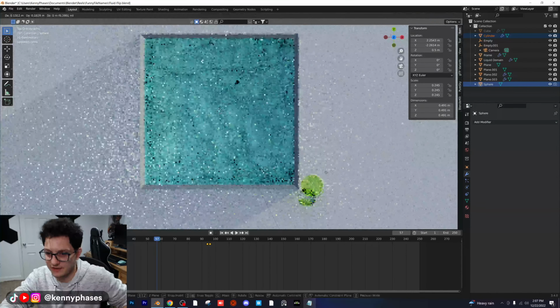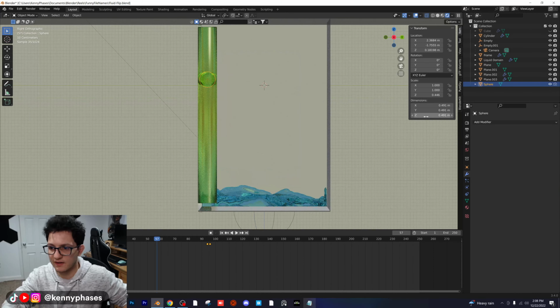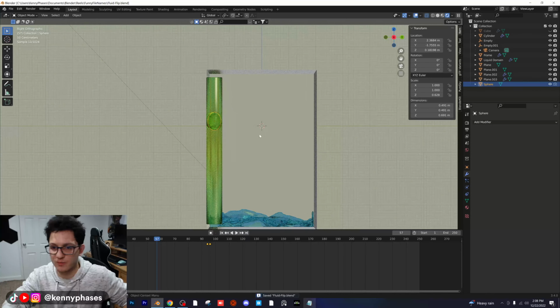This is pretty cool. And then should we make it full height? I mean, I feel like maybe we should. Let's make it centered on the Z axis real quick, and let's just scale it up. I scaled up our sphere too. Darn it. Cool. All right, we're good. I think that looks pretty good. I almost want to make it a little bit taller, as I think it's going to work much better.